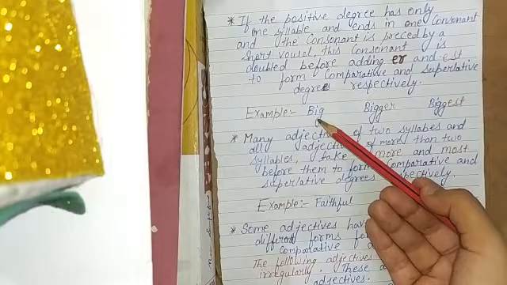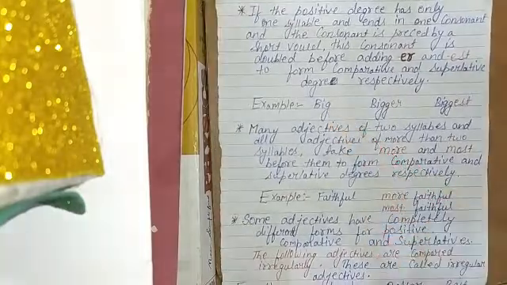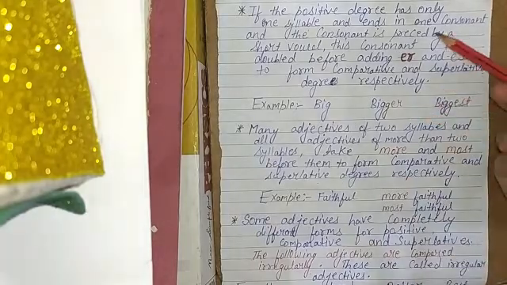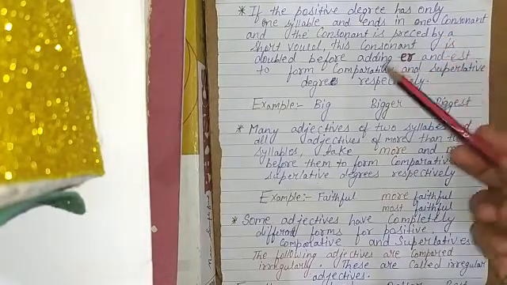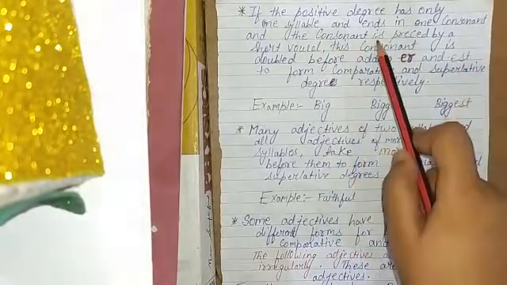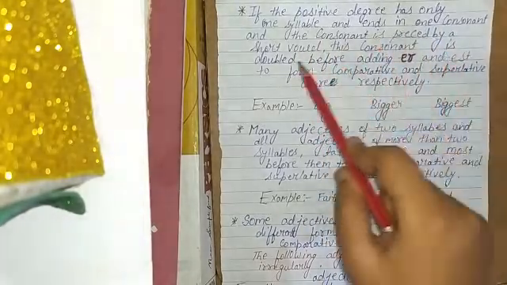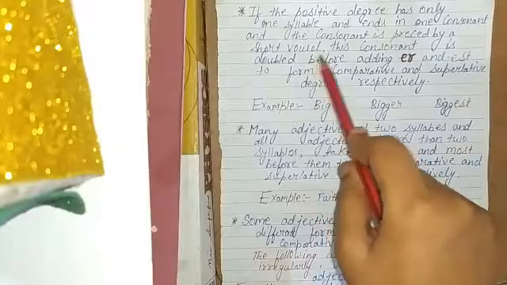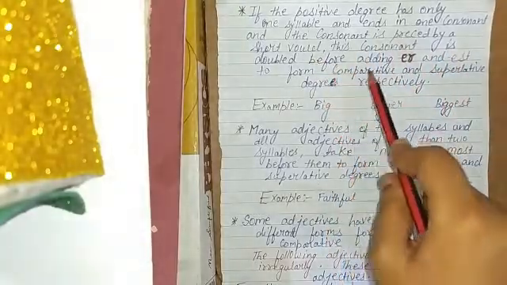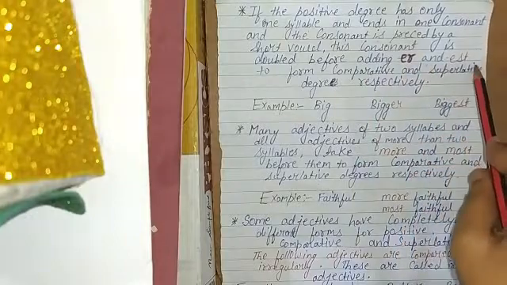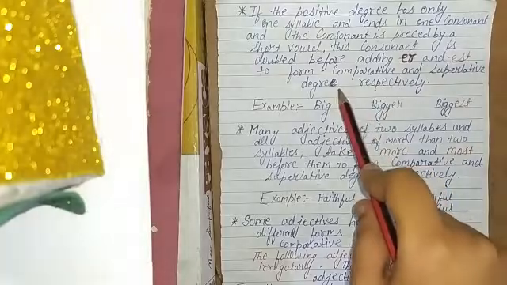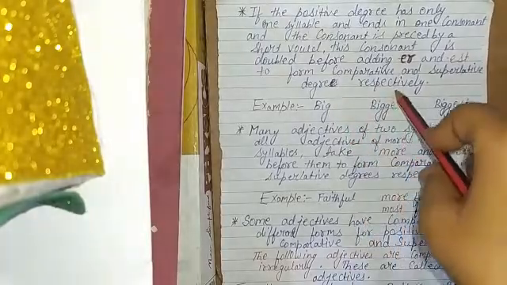So when an adjective has one syllable and ends in one consonant, and the consonant is preceded by a short vowel, this consonant is doubled before adding er and est to form comparative and superlative degrees respectively.